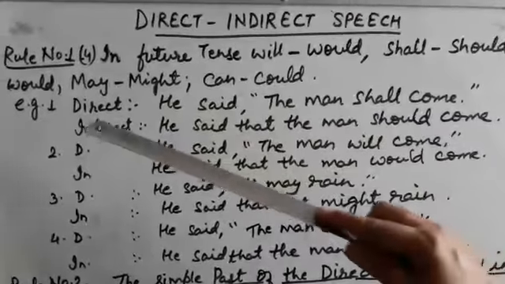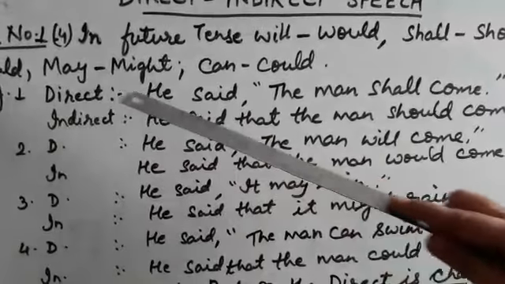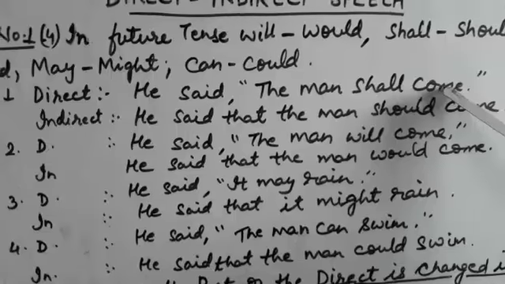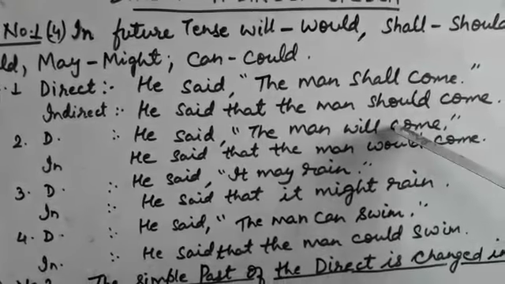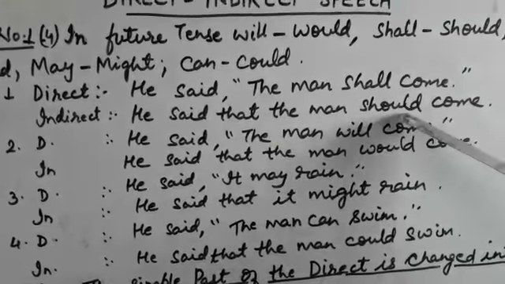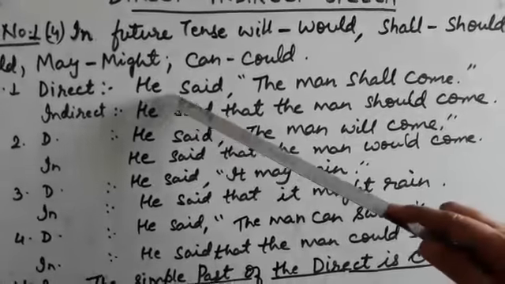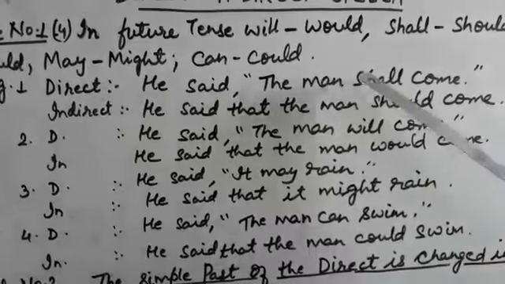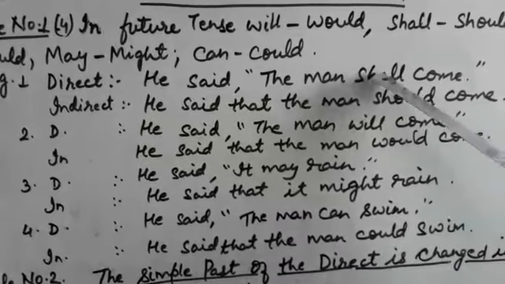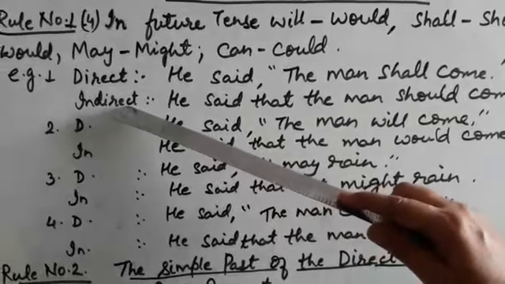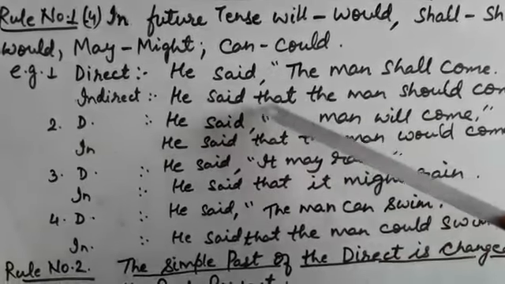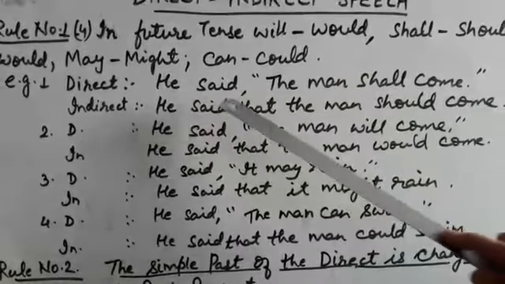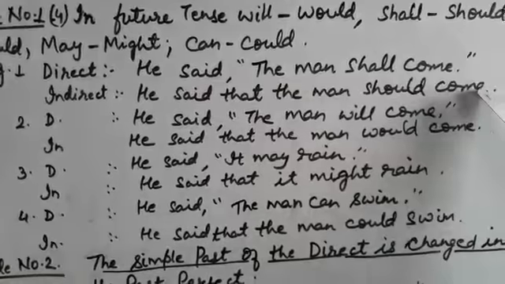Look at two examples. In direct speech, the sentence is, he said, the man shall come. And when you convert the sentence into indirect, you have to convert shall into should. And you have to be careful that the reported verb is in past tense. Then only you will convert shall into should. In indirect, the answer will be, he said that the man should come. You will join by using that, removing comma and inverted commas.